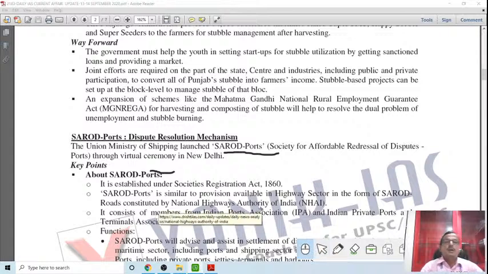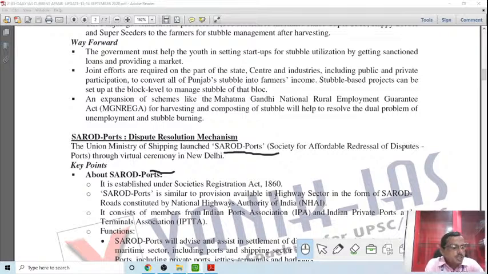SAROD stands for Society for Affordable Redressal of Disputes. It was established under the Societies Registration Act 1860. SAROD-Port is similar to the provision available in the highway sector in the form of SAROD-Roads constructed by the National Highway Authority of India (NHAI). It consists of members from the Indian Port Association and Indian Private Ports and Terminals Association.